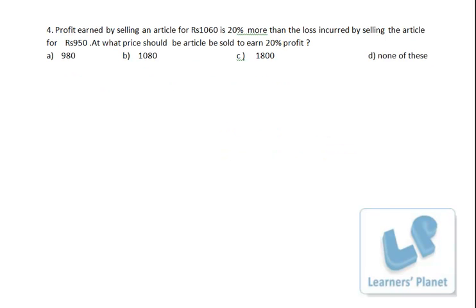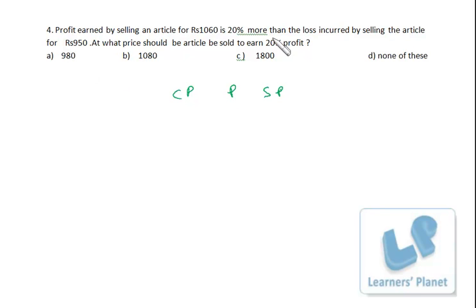Now this problem: Profit earned by selling an article for rupees 1060 is 20% more than loss incurred by selling the article for rupees 950. At what price should the article be sold to earn 20% profit? Okay, I assume cost price, then profit, and then sell price, right? I assume the profit or maybe loss is P.